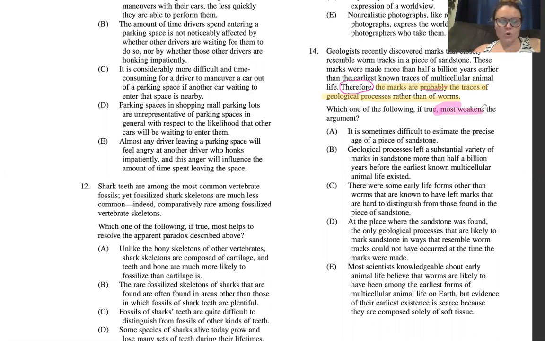So what is our goal for weaken questions? We're trying to find an answer choice that, if we were to add it as a premise to our stimulus, would weaken our argument. So we're trying to weaken this idea that the marks are probably the traces of geological processes and not worms. So how can we weaken that? Either by weakening the idea that it is from geological processes or showing another reason why it's from worms.